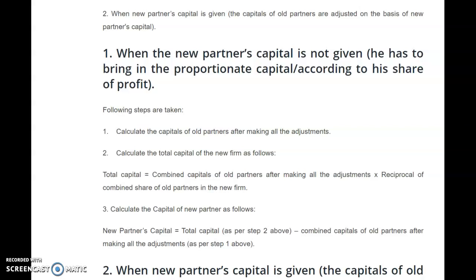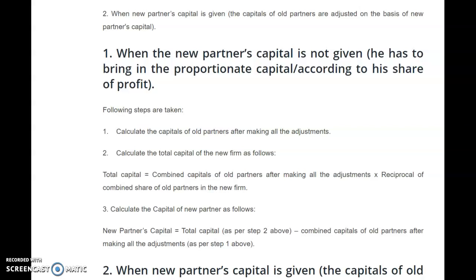So on this basis, for 3/4 share of profit the capital is rupees 3 lakh. Then how much will be the total firm's capital? Total means 1. So we calculate the total capital of the firm as rupees 4 lakh, that is 3 lakh into 4/3. That is the combined capital of old partners after making all the adjustments into the reciprocal of the combined share of old partners in the new firm.